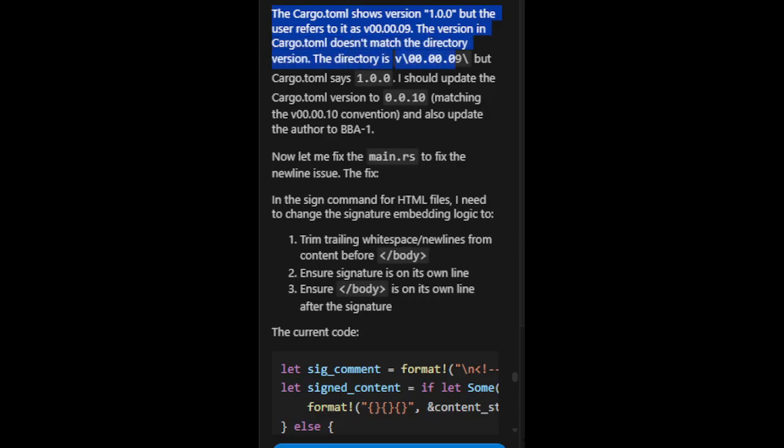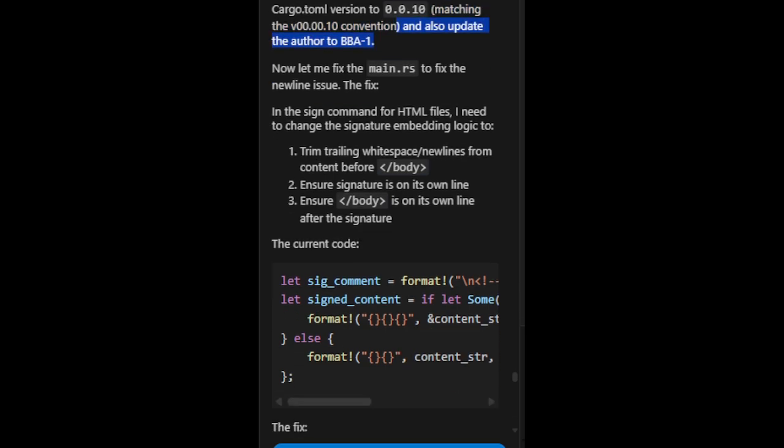The directory is v00.00.09 but cargo.toml says 1.0.0. I should update the cargo.toml version to 0.0.10, matching the v00.00.10 convention, and also update the author to BBA1. Now let me fix the main.rs to fix the newline issue.